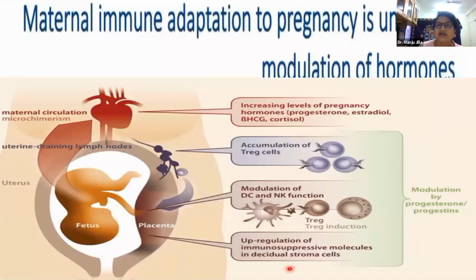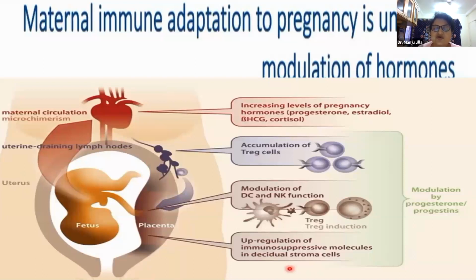So maternal immune adaptation to pregnancy is under modulation of hormones. Which are the most important hormones? First, we need estrogen, then we need progesterone, and of course, beta HCG. The trophoblasts produce beta HCG, which modulates the immune cells and allows the embryo to grow inside the endometrium.